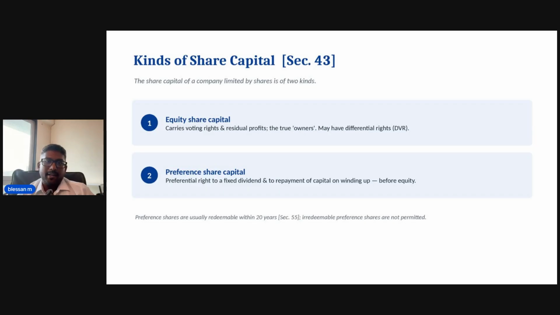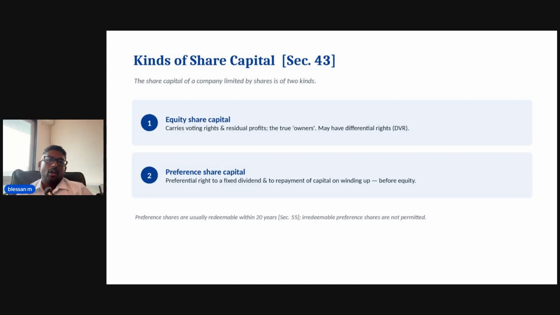And if the company decides to pay it. In simple terms, think of equity shareholders as the partners in a shop. If the shop makes money and the partners decide to share it, they get a cut. If there is no profit, there is no dividend. That's the risk of ownership.